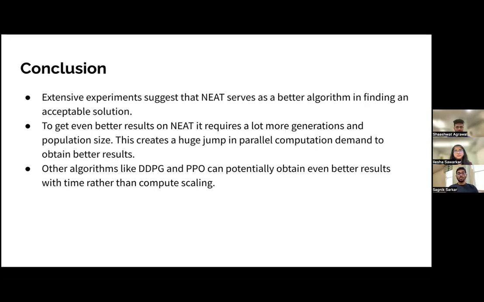Coming to the conclusion, the extensive experiments that we have performed suggest that NEAT performs better in short-term training. But to get even better performance, NEAT needs a larger population and more generations, and the cost just keeps increasing exponentially for the better results that you crave. For algorithms such as DDPG and PPO, they do not give very good short-term results, but if you can train them for a very, very long time, they have a better chance of obtaining a better result. So one depends on time scaling, and the other depends on compute scaling.